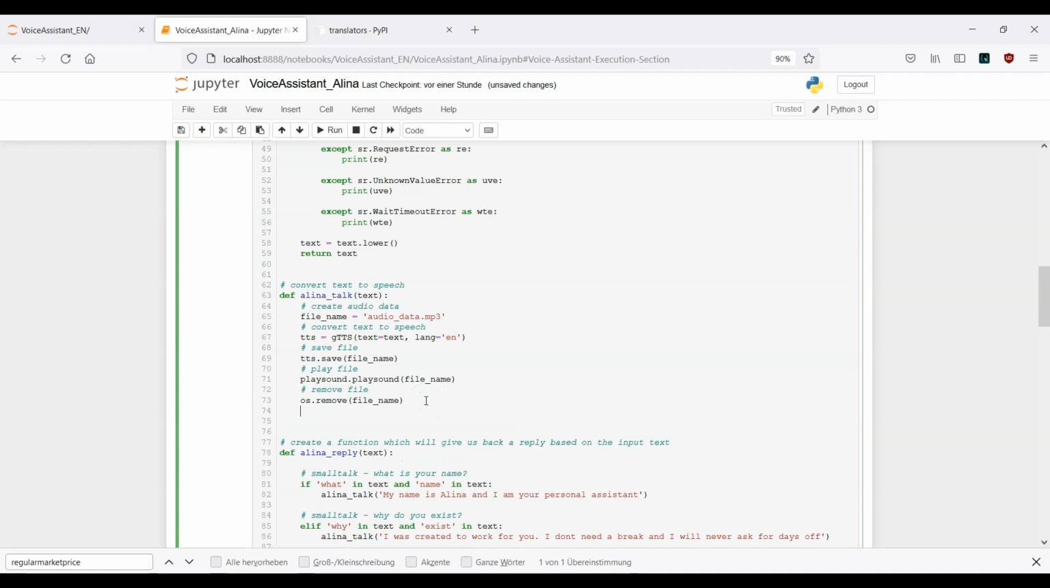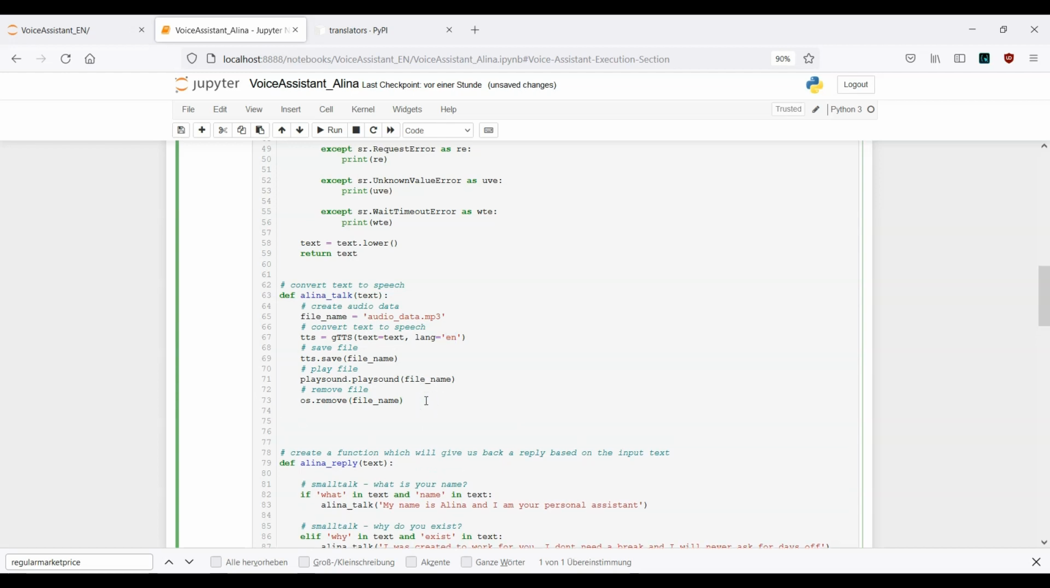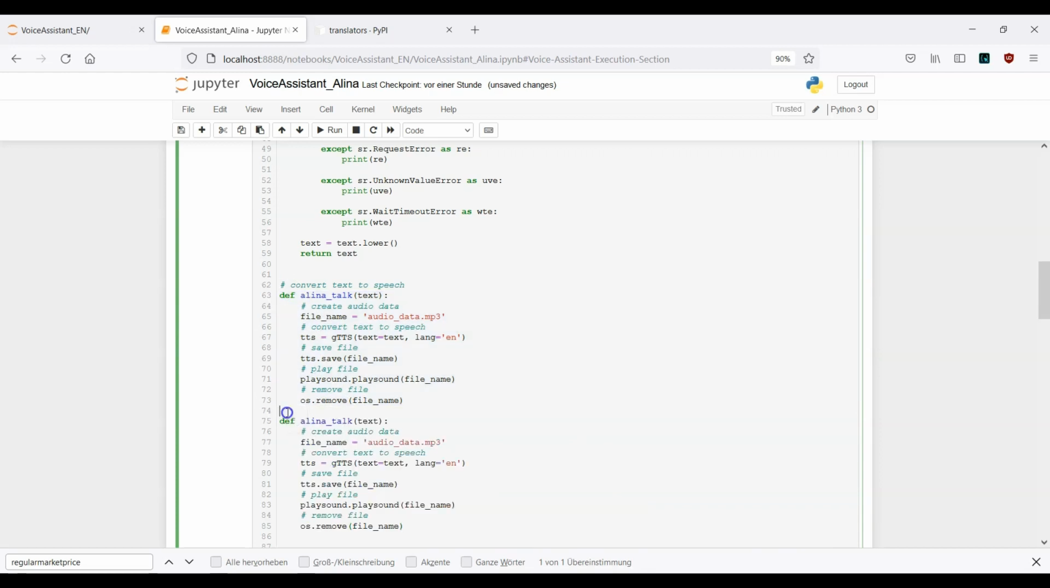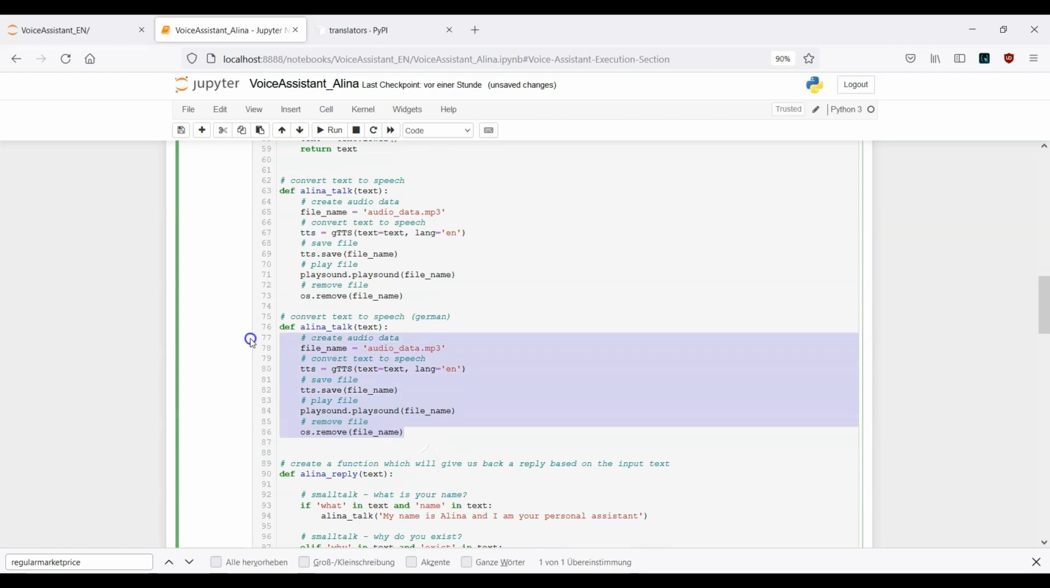So first and foremost, let's go ahead and copy these lines here, Alina talk, and now I want to have Alina talk but with a German pronunciation. This is it. So convert text to speech German, and we will just make use of this function once we want to use the translator and translate something to German. And the only difference here, again, I just need to make use of this DE.